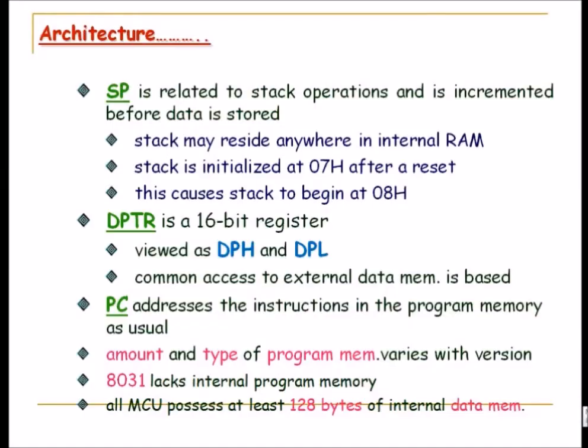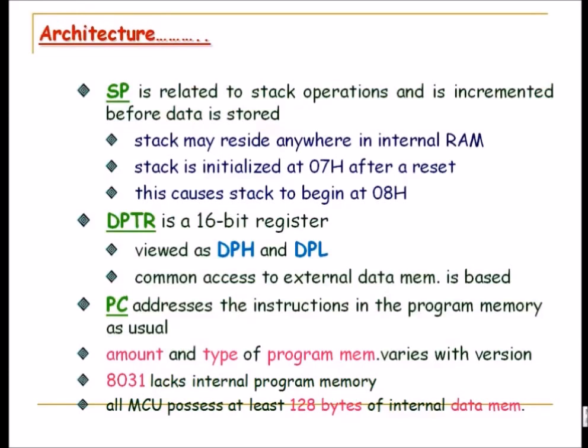8031 is one of the versions available, but it lacks internal program memory, with Atmel and Intel. All microcontrollers possess at least 128 bytes of internal data memory. It will not happen that they don't have internal memory, because at least they will have it. Why is it required? Because there are general purpose registers and special purpose registers.